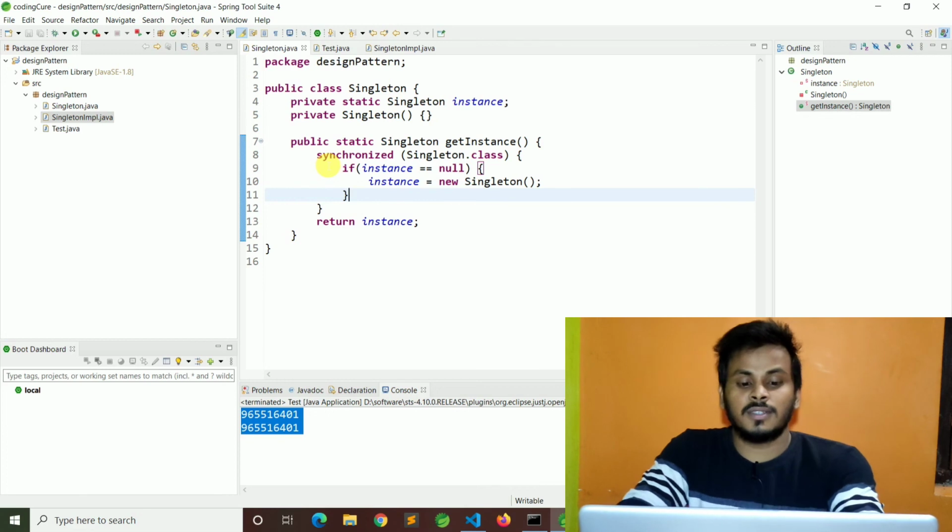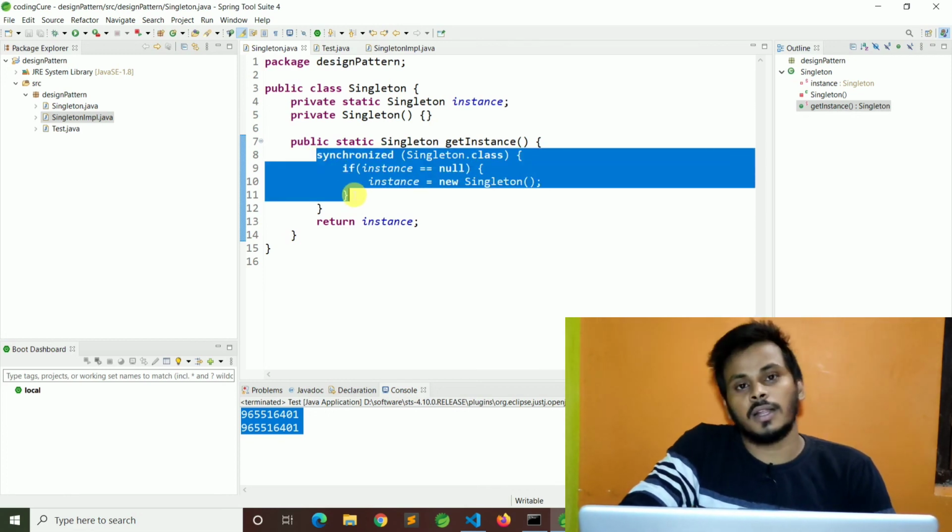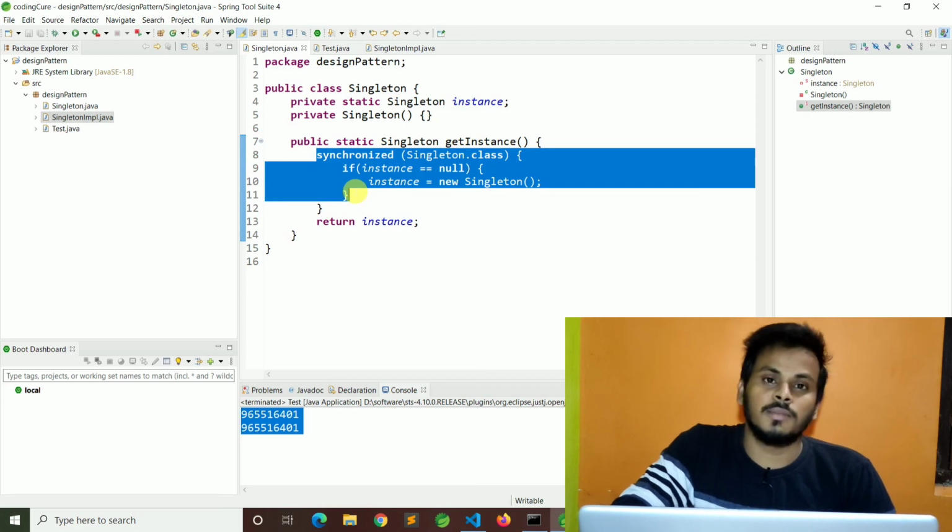But still, even if I make it block level synchronization, some problems are there. So what's the problem? In the next video I will discuss what the problem is and how to make our class a final singleton class.